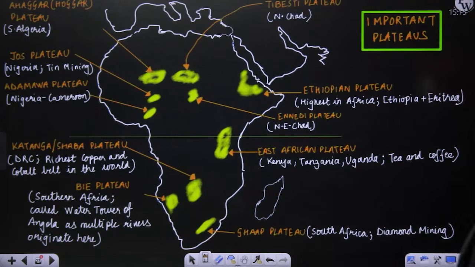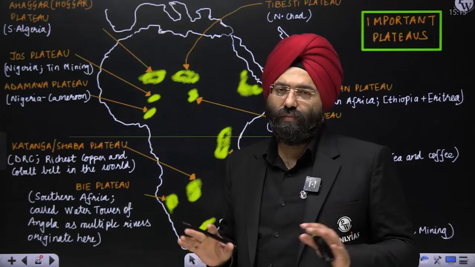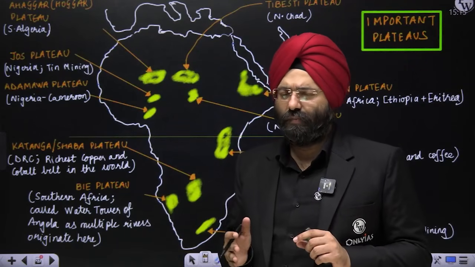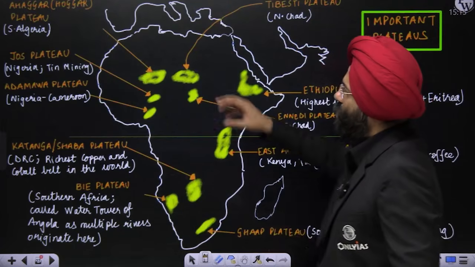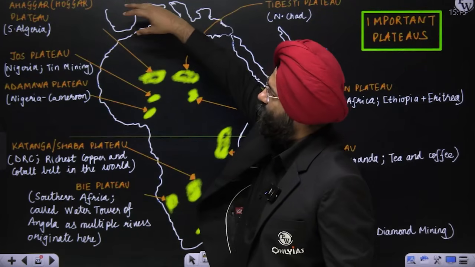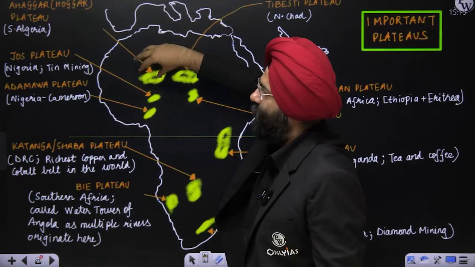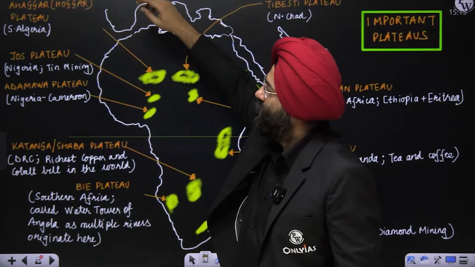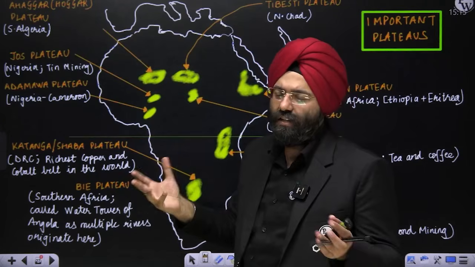Okay, let's move ahead. Important plateaus. Now see, I have covered all the important plateaus that you should be aware of from the civil services perspective and various other examinations also. So let's begin. Over here you had seen the Ahaggar or Hoggar mountain range also. It is basically located on the plateau, that is the Ahaggar Plateau. It is present in southern Algeria, or you can mention Algeria itself.